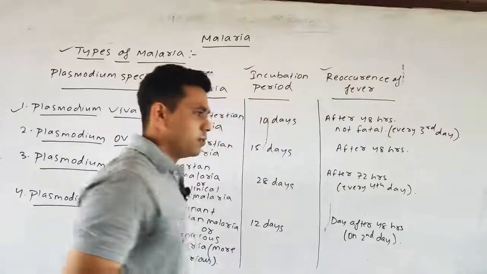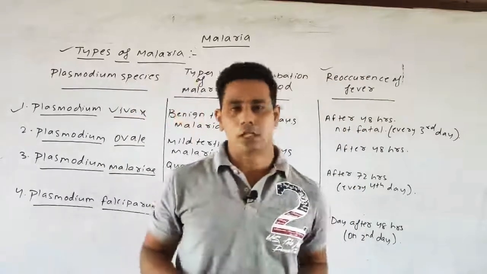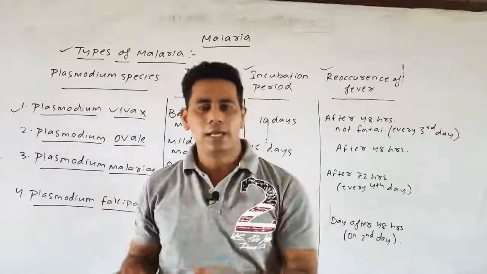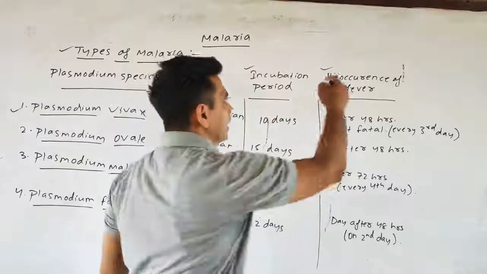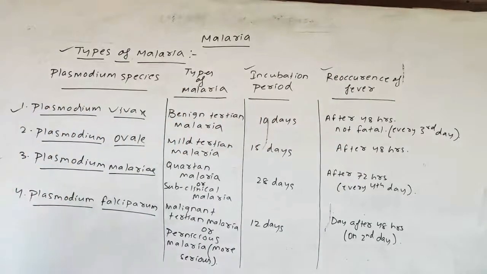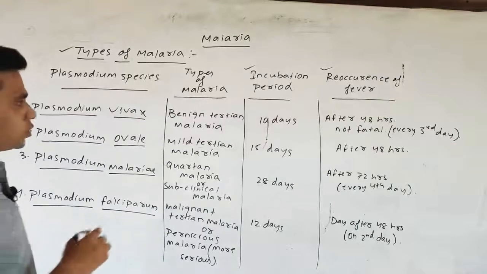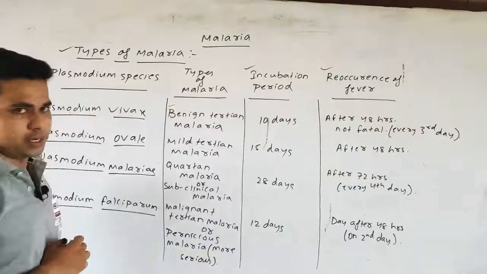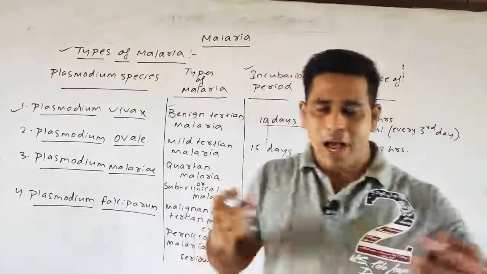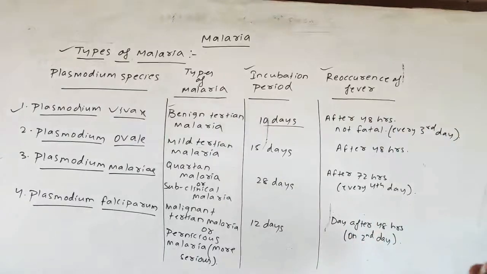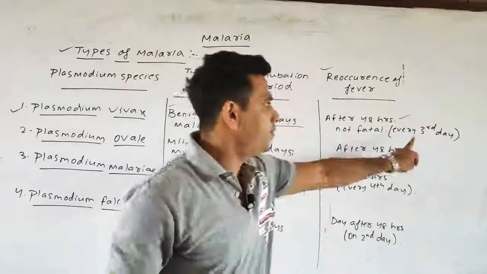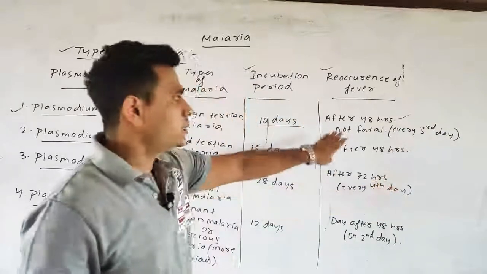Lastly, the recurrence of fever, meaning fever is coming repeatedly. It will come for a particular time, then it will be normal, then on another day it will come again. So we will discuss the recurrence of the fever also. First we will discuss Plasmodium vivax. The type of malaria it causes is called benign tertian malaria, and the incubation period is about 10 days. The fever comes after 48 hours, or every third day, and it is not fatal.